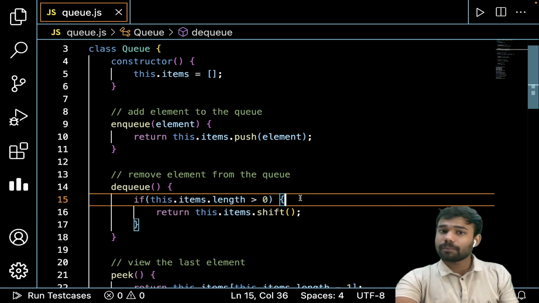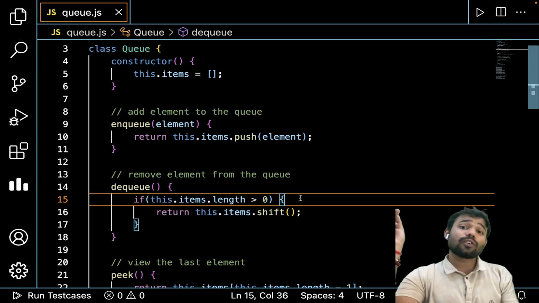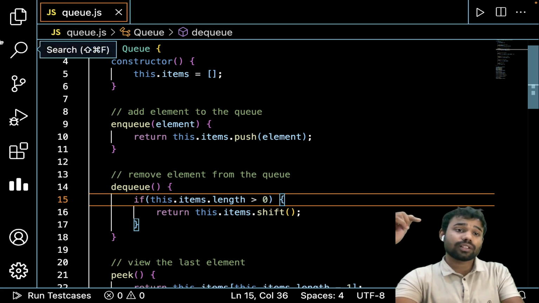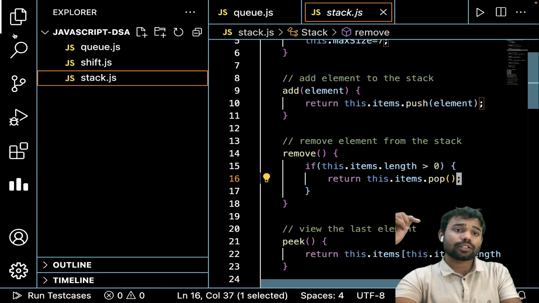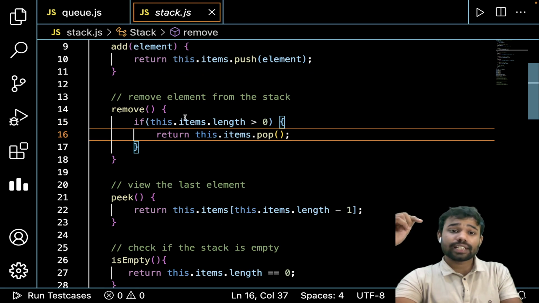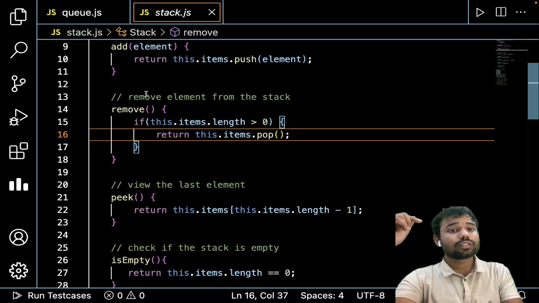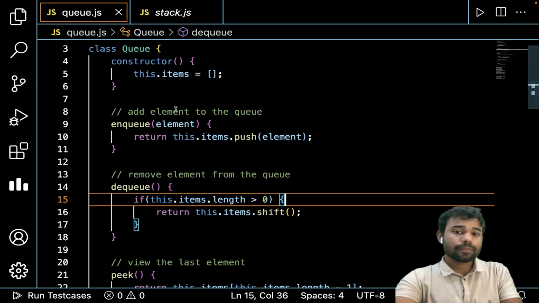If the array is already empty, we cannot shift the elements. So first we check that the length of the array is greater than 0. This is what we also did in stack: we first checked if length is greater than 0, then only pop, otherwise don't.